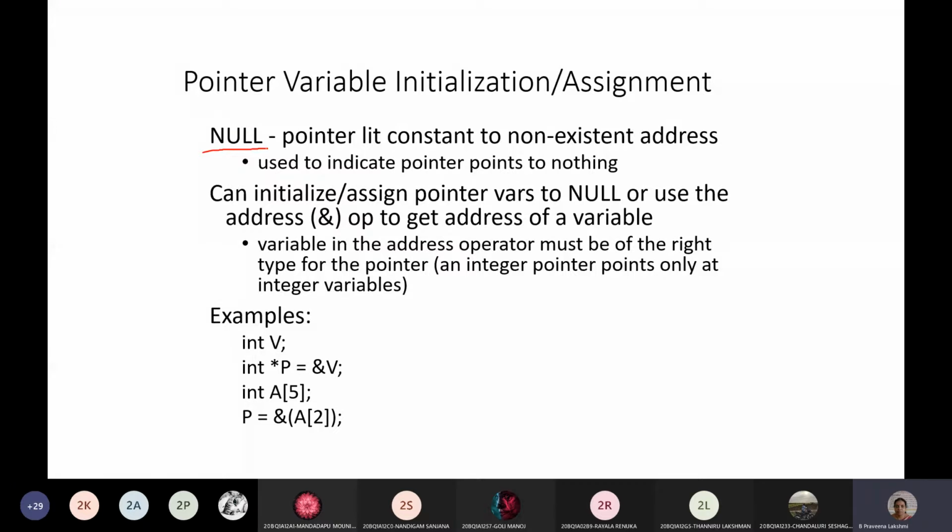If you do not specify null for the pointer, it may point to some garbage location. Because the pointer is also a variable, it has some garbage value, so it may point to that particular garbage location. If you want your pointer variable to not point to any particular location, then you specify null.